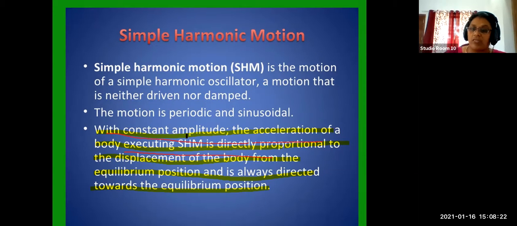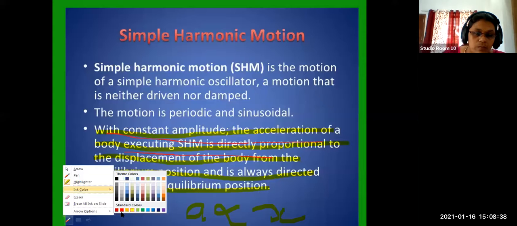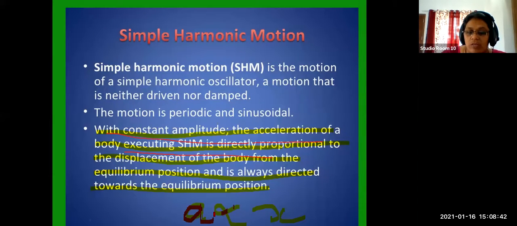So acceleration is directly proportional to the displacement of the body in simple harmonic motion, and it is always directed towards the equilibrium position.